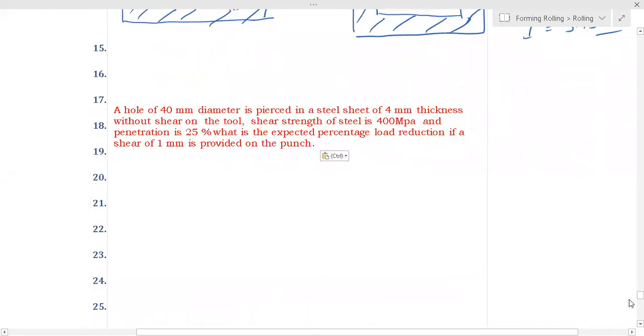Now next, a hole of 40 millimeter diameter is pierced. Punching and piercing are the same operation. In a steel sheet of 4 mm thickness, without shear on the tool, the shear strength of the steel is 400 megapascal. So without shear, tau UTS is equal to 400 megapascal.